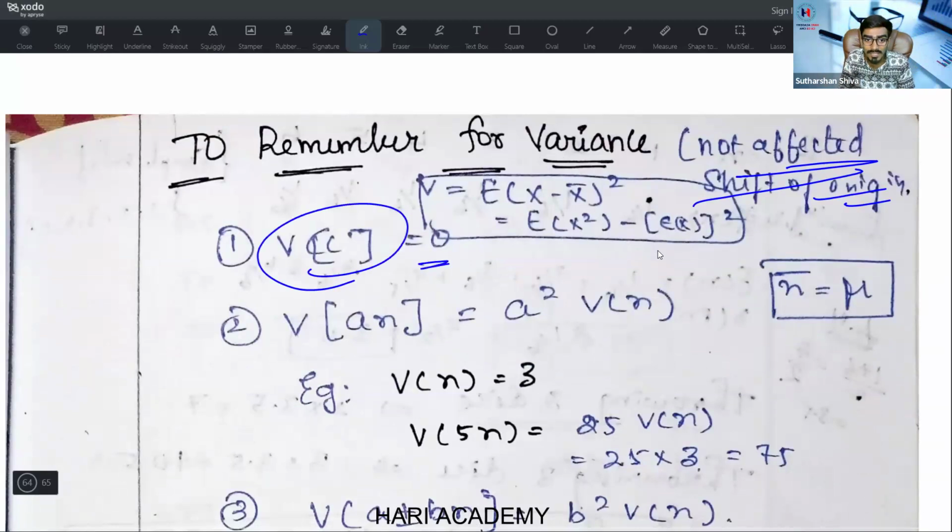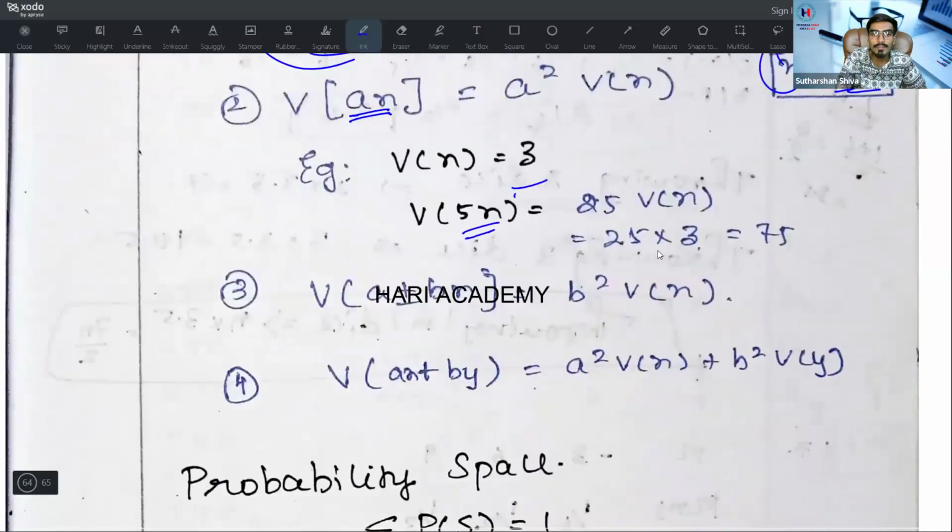Variance of constant is 0. Expected mean of constant is constant. Variance of constant is 0. Variance of Ax is equal to A square into variance of x. Here, E of 5x is equal to 5 E of x, but V of 5x is equal to 5 square into V of x. That is 25 into V of x. Here, x bar is equal to mu. Variance of 5x is 25 into variance of x, so it becomes 75.